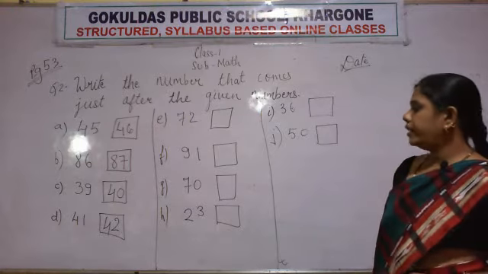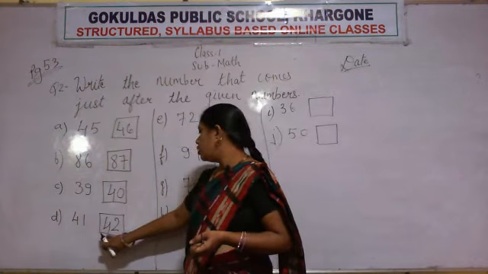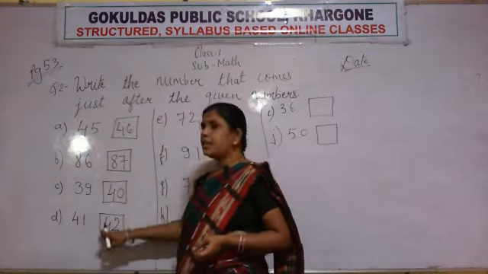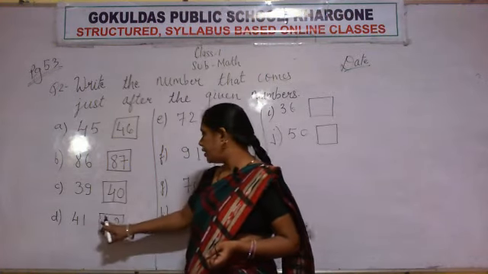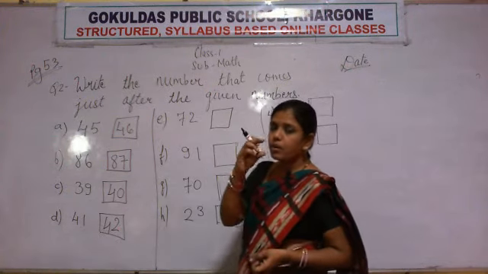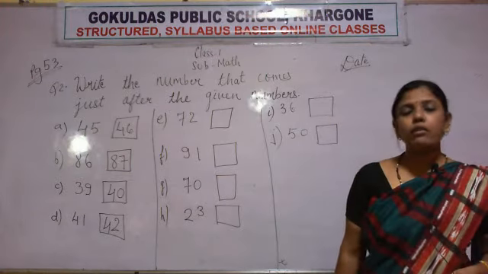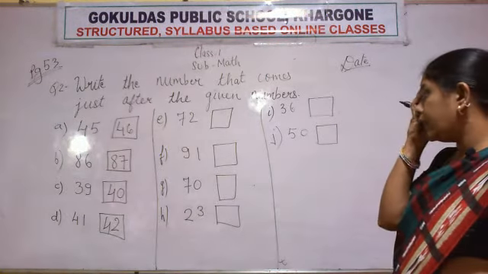Okay, now write the number clearly inside the box. You are writing two numbers, so both the numbers should be written inside the box. Okay, don't write one number inside and one number outside. And write small numbers and clear so that you are able to identify what you have written. Okay, write neatly and correctly.